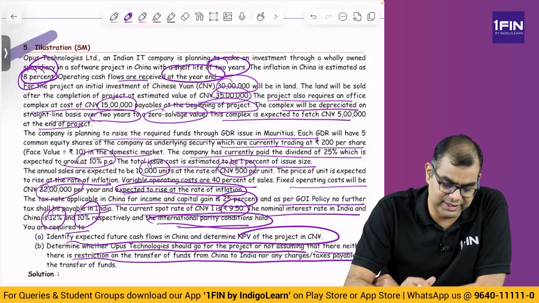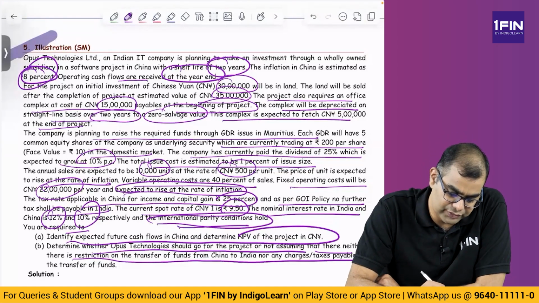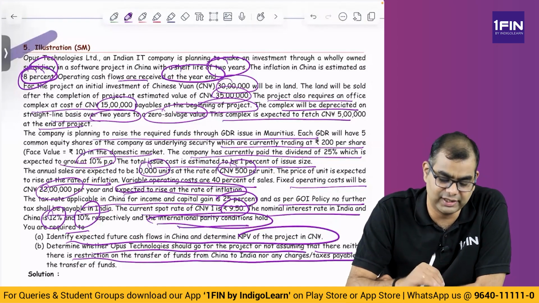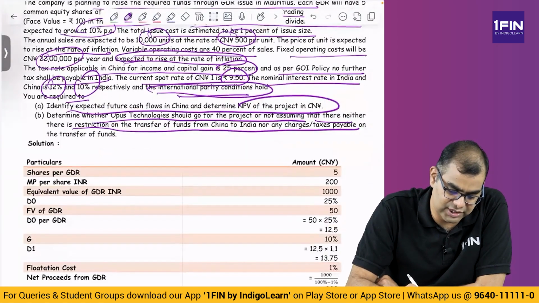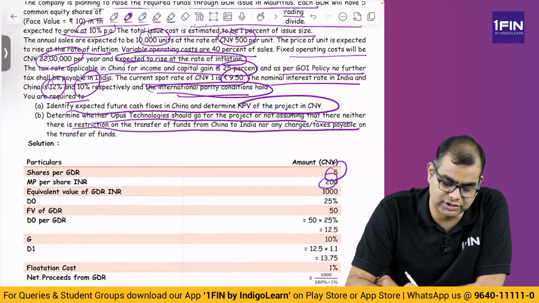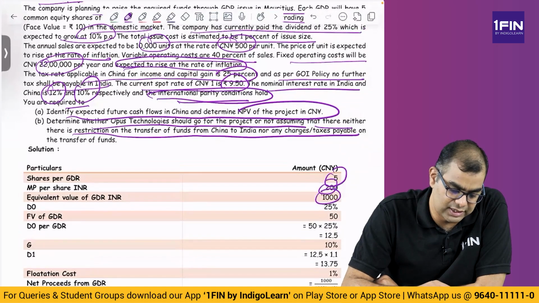So this is the basic data, right? There are two parts in this question. One is GDR related stuff, one is project related stuff. What is GDR related stuff? They said 5 shares make a GDR. Each share is 200 rupees. So all 5 shares is 1000 rupees, right?